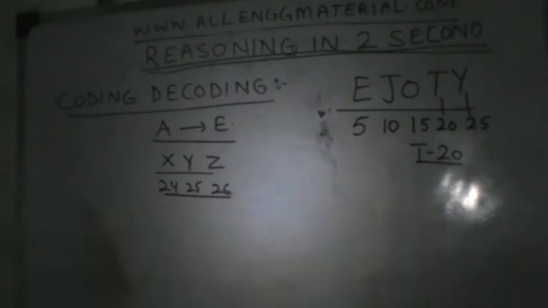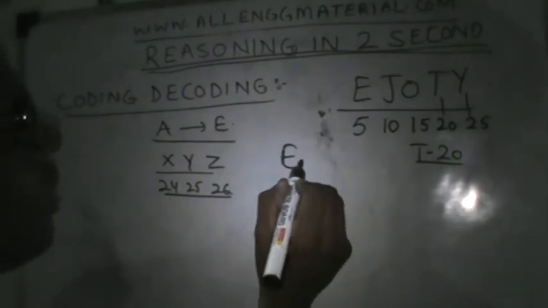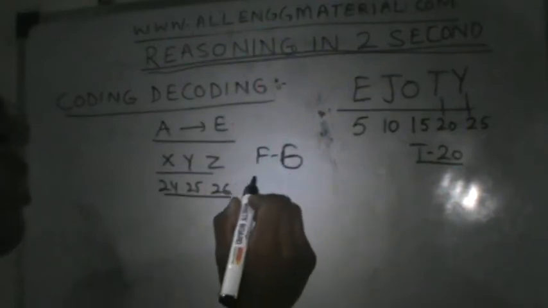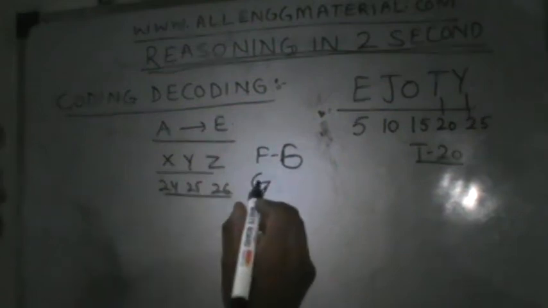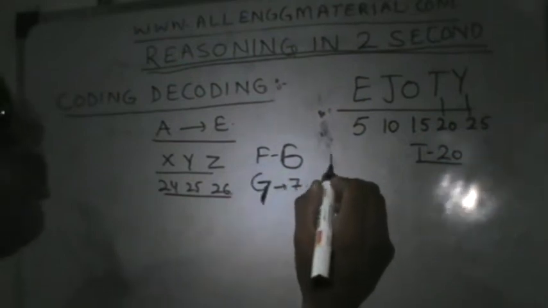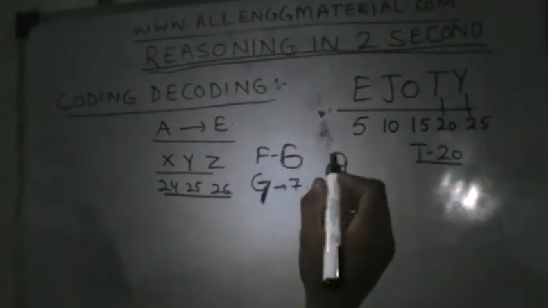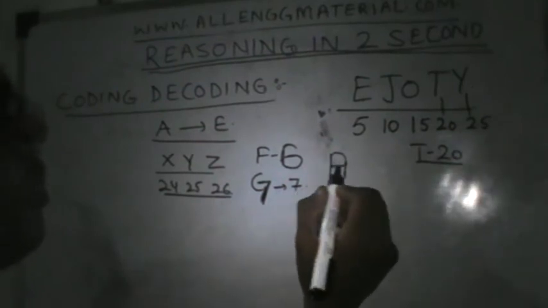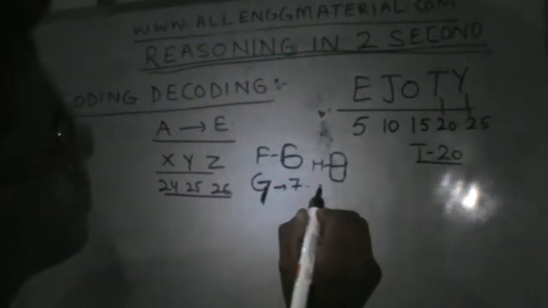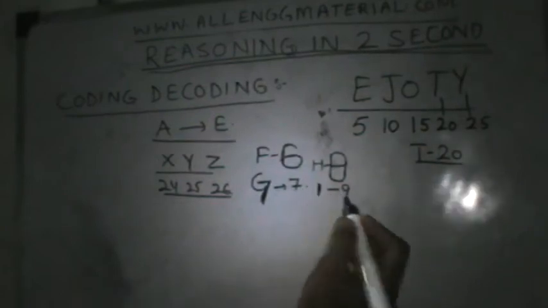After E, F comes, and we can easily remember it with number 6. So F is 6, G is 7. H represents its position 8. I itself is 9. I is alone, so it can be represented by 9.